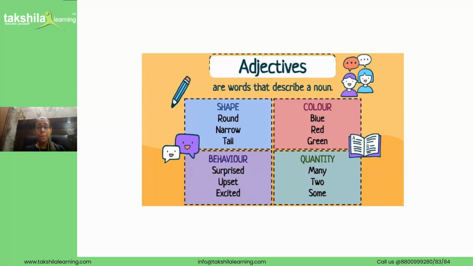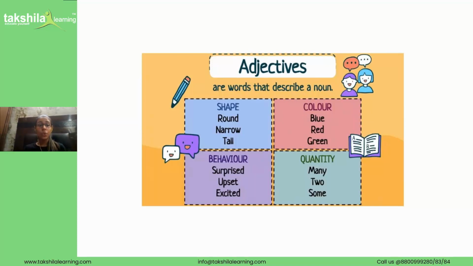The word purple is an adjective here. Now, the last example for you: how many fingers are these? Do you know how to count? 1, 2. These are 2 fingers, right? If I'm saying these are 2 fingers, the word 2 describes how many fingers there are. So the word 2 is an adjective.